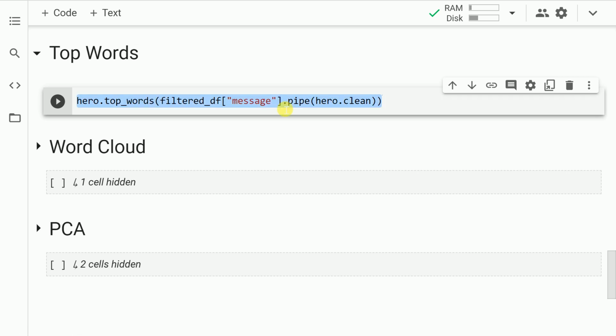Now, in order to generate the top words from a corpus of documents, all I have to do is call the function top_words and pass in a pandas series. If I pass in the raw series, that is filtered_df of messages, then I have not done any sort of pre-processing on it. So there are chances that stop words may also appear. So let me first run this and show you what the outcome will be.